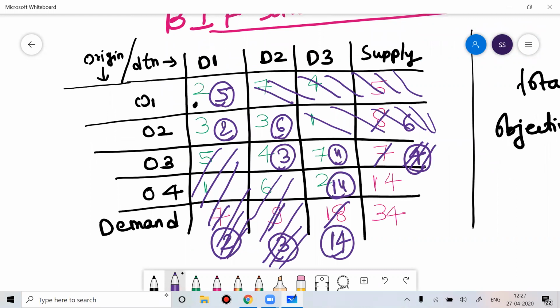The way we have done this is called the northwest corner method. This is one way of finding the initial basic feasible solution, and the method you have used here is called the northwest corner method.